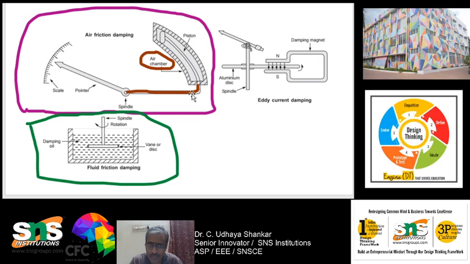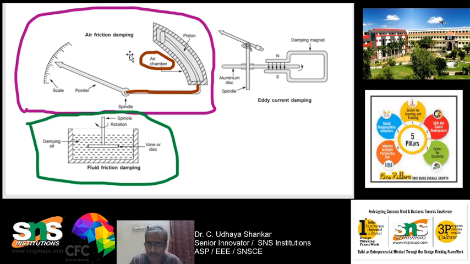So, in case of air friction damping, we are using an aluminum piston which is attached to the pointer. The pointer moves in the air chamber. The air pressure inside the chamber opposes the oscillations of the pointer.